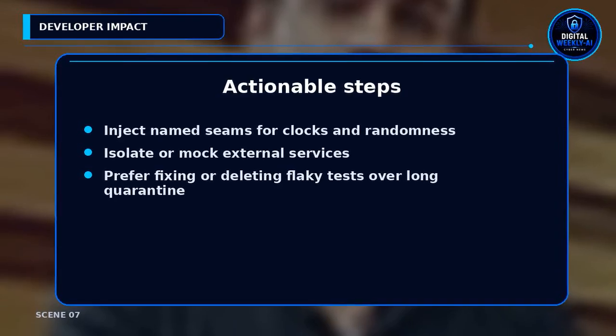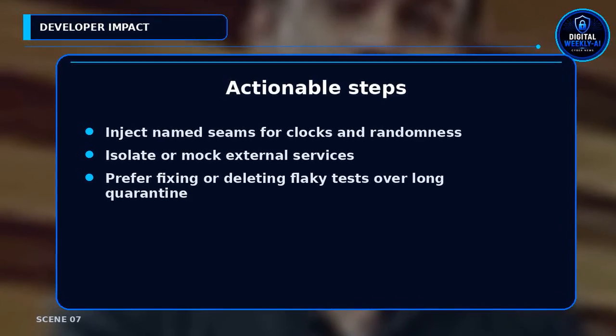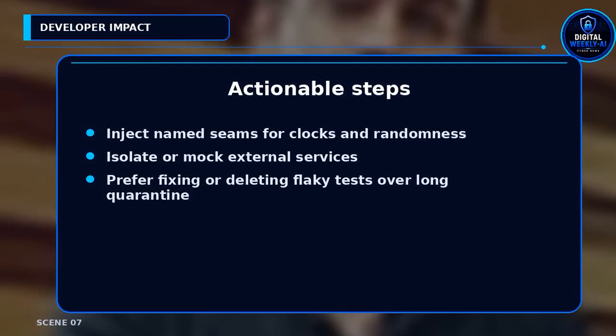Before enabling agentic workflows, invest in determinism. Make seams injectable for clocks, randomness, network calls, and fixtures. If you cannot fix a flaky test, delete and replace it later, rather than quarantine forever.